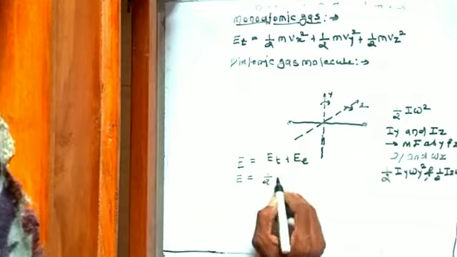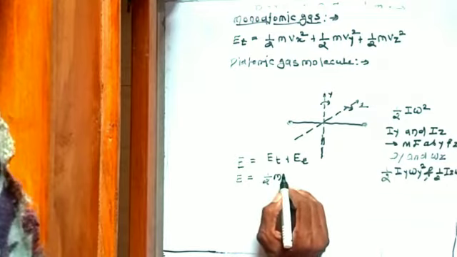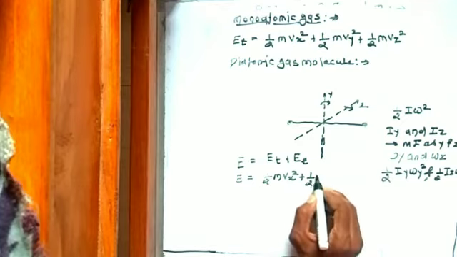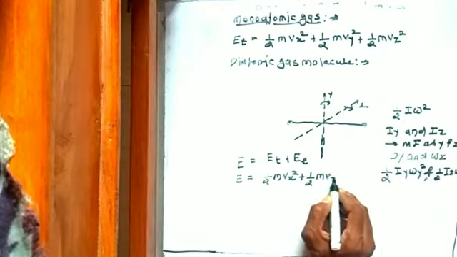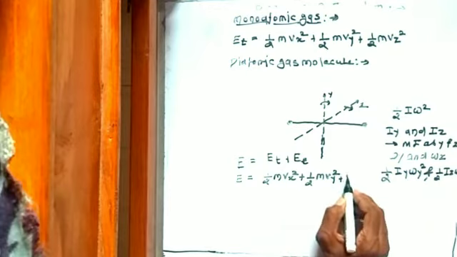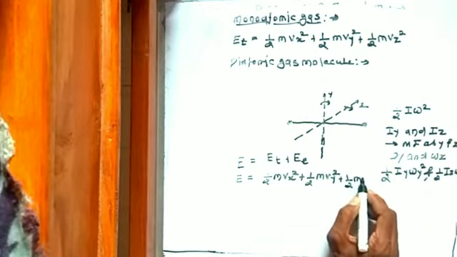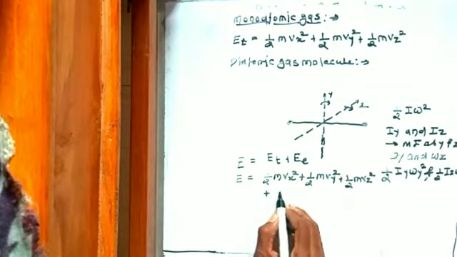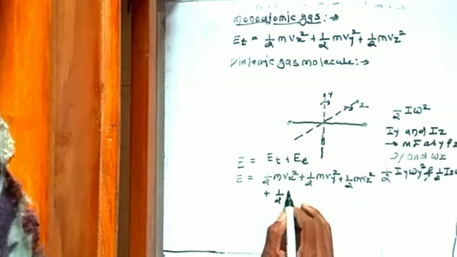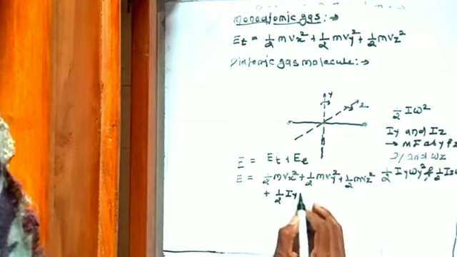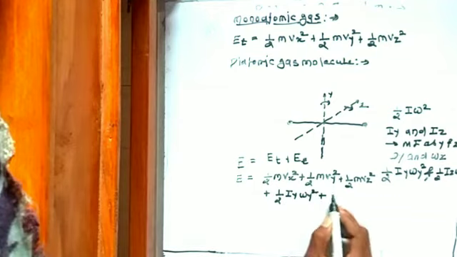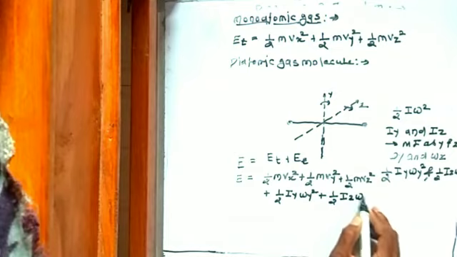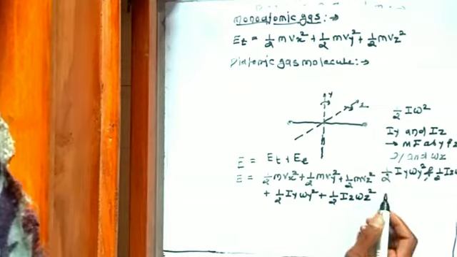So, the total energy contribution due to translational degrees of freedom and rotational degrees of freedom, we write 1 by 2 m Vx square plus 1 by 2 m Vy square plus 1 by 2 m Vz square plus 1 by 2 Iy omega y square plus 1 by 2 Iz omega z square.